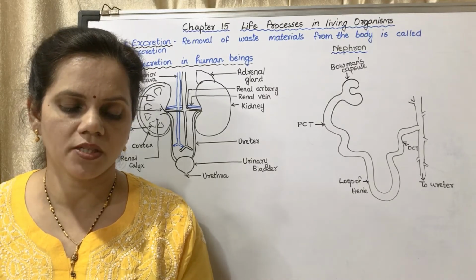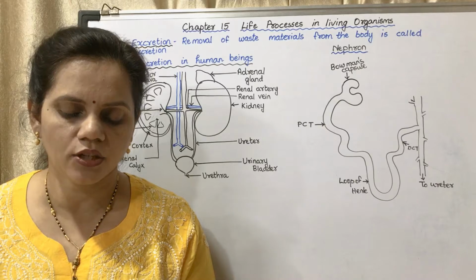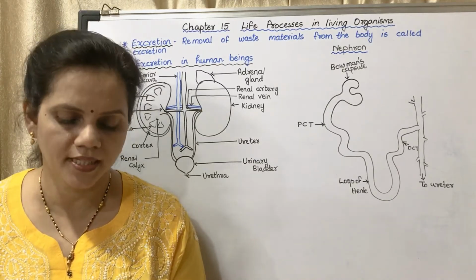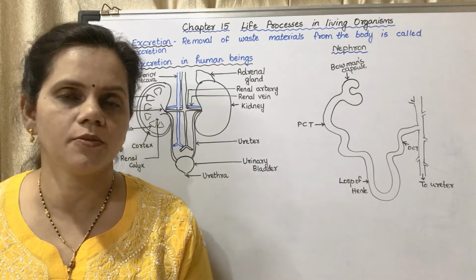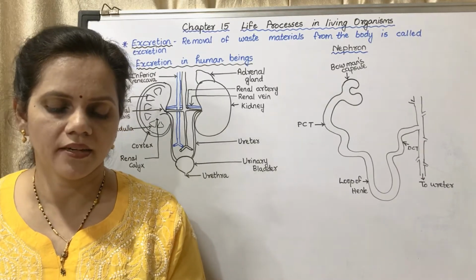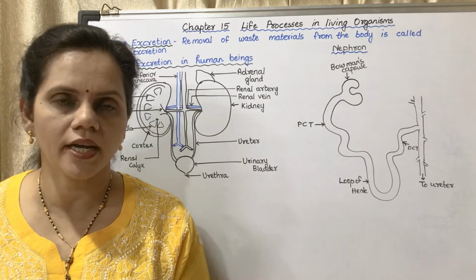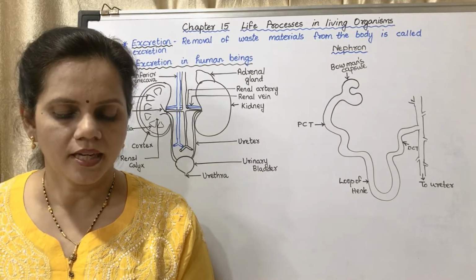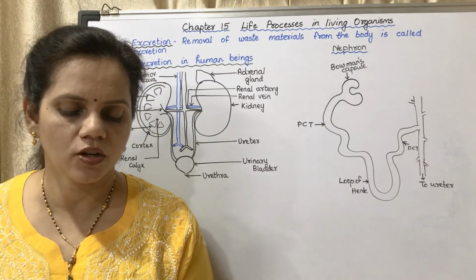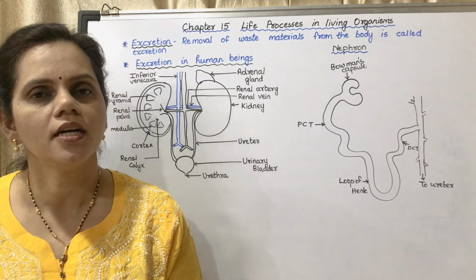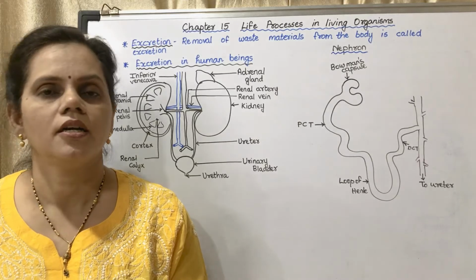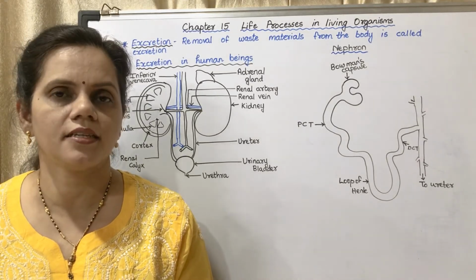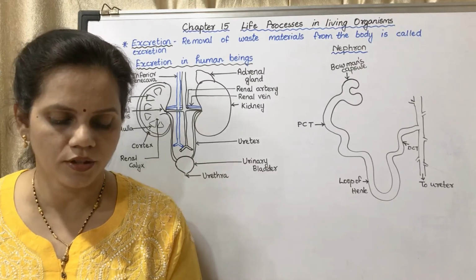Most of the waste substances of plants are stored in the vacuoles of leaf cells and in flowers, fruits and bark of the stem. After some time, these parts fall off. Some other waste materials are stored in old and worn out xylem in the form of resin and gum. Some waste materials are also given out through roots into the surrounding soil. This much you have to write if you are having a question on excretion in plants. Besides this, there is a point below that also you have to write.